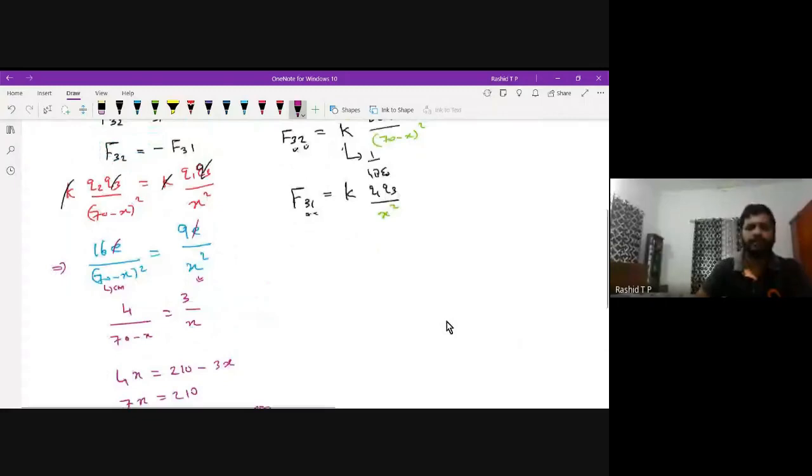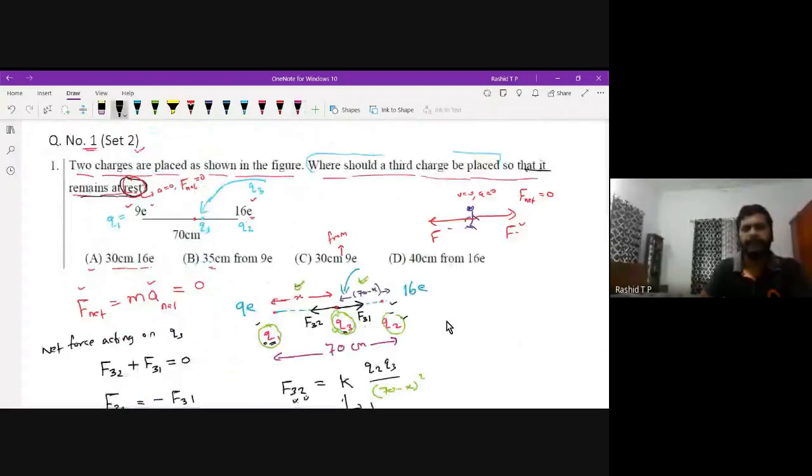This 30 means the x that you have chosen, the x is the distance from the 9E charge. From the 9E charge, 30 centimeter away, if you place the third charge, then that system will be in equilibrium, or that third charge will be at rest. Okay, that is the idea here. Then option C is the correct answer.